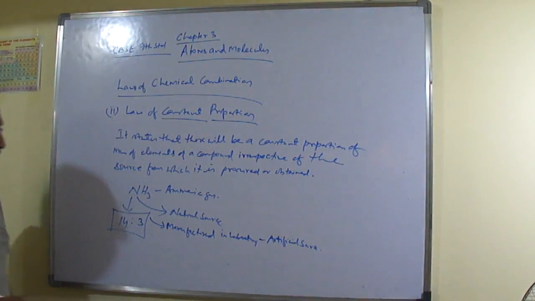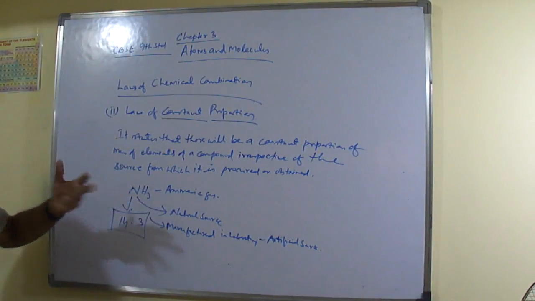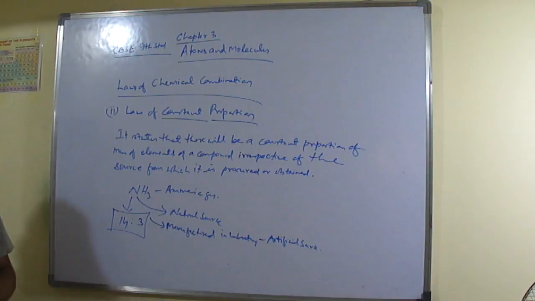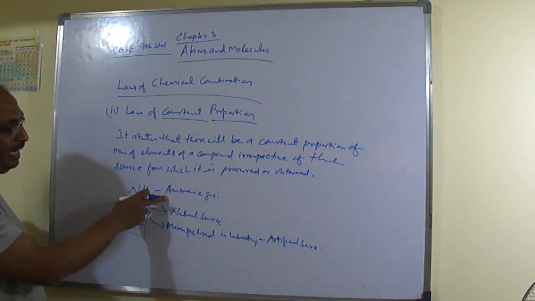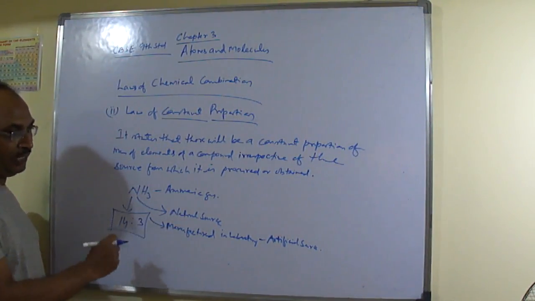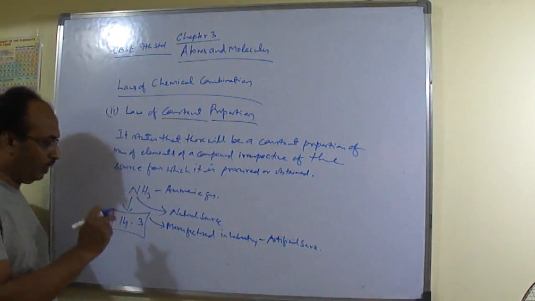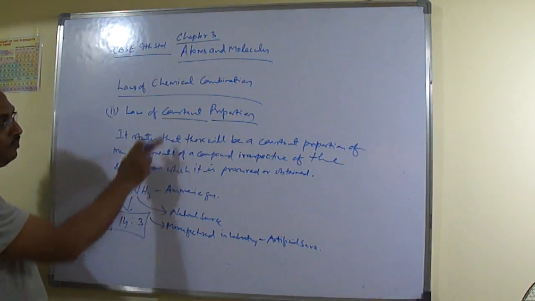Understood now? Okay, have you smelled ammonia gas? Generally in urine or urinal, that gas which is produced is called ammonia gas. So I feel that everybody is aware of how ammonia gas smells, right? So NH3 gas, whether it is from a natural source or manufactured in a laboratory, that is an artificial source, it will always maintain this 14:3 mass everywhere.